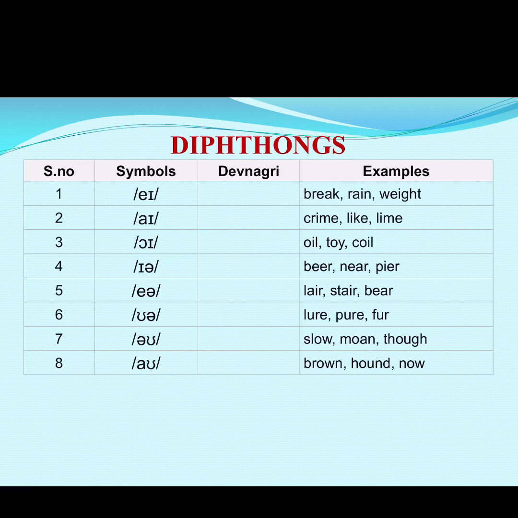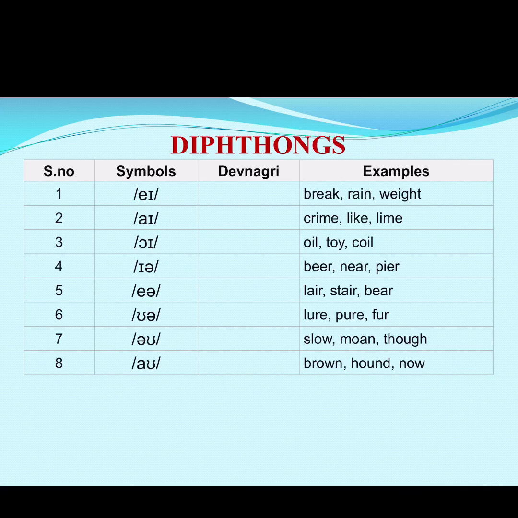Number 2, the second diphthong, is ai. For example, crying, like, line. Number 3 is the oi symbol, and it is pronounced as oi.